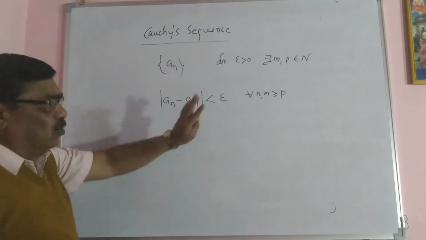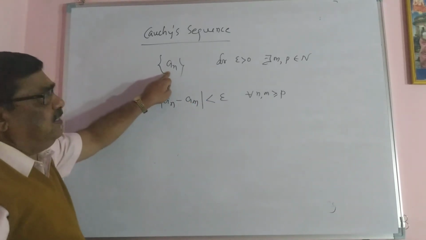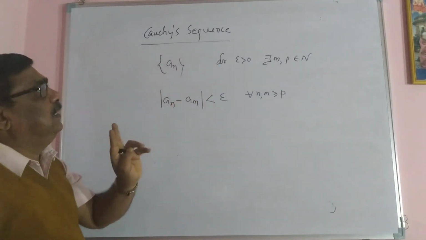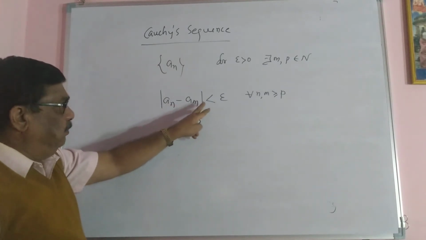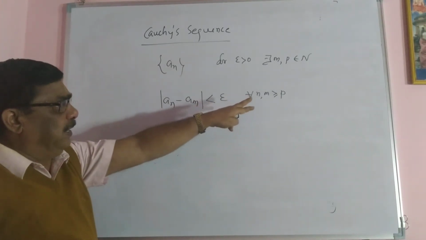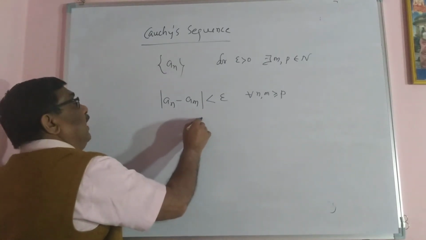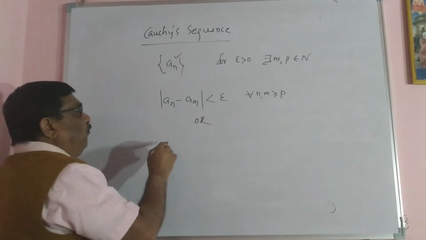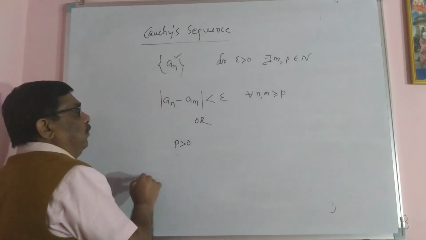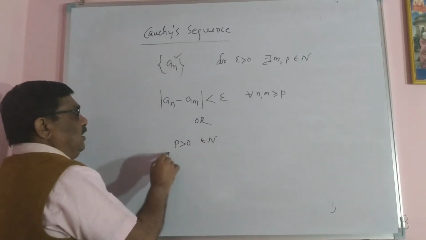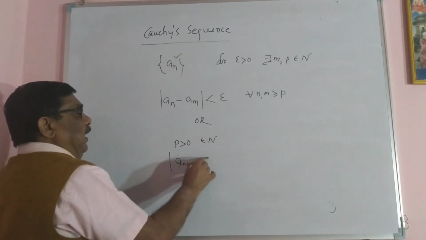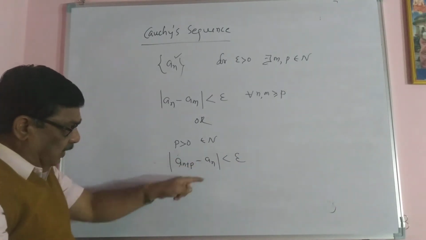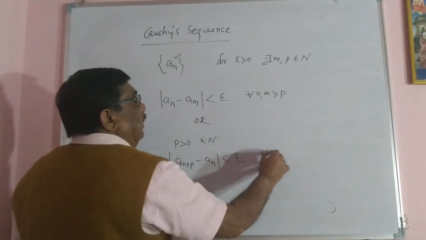Suppose this inequality holds good. Another way of saying this: the sequence a_n is said to be a Cauchy sequence if for given epsilon there exists a natural number p such that a_(n+p) minus a_n is less than epsilon for all n and for all natural numbers p greater than 0.